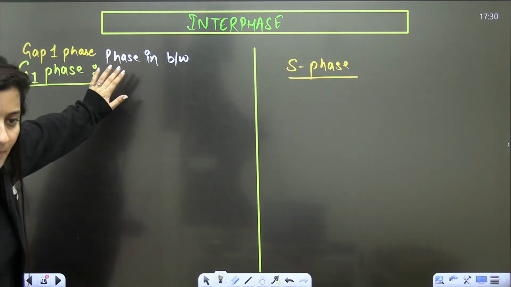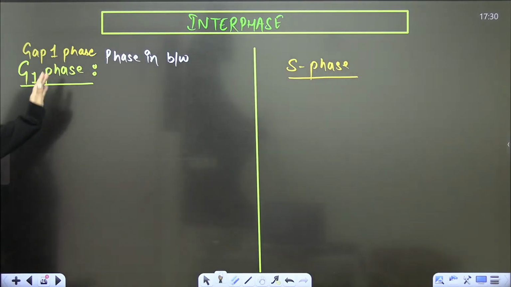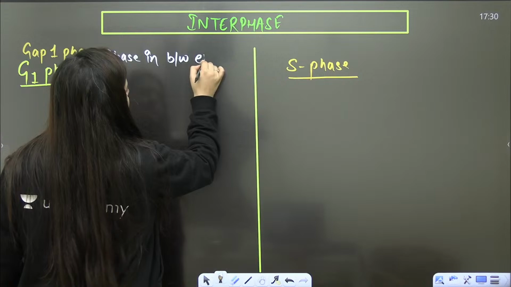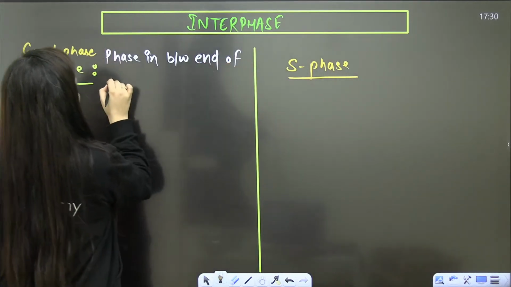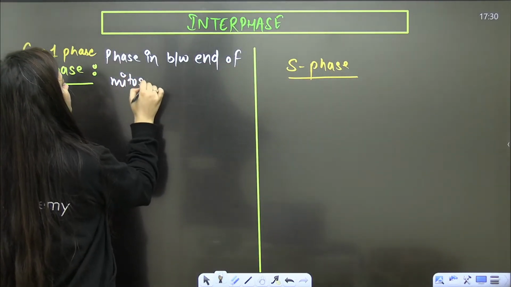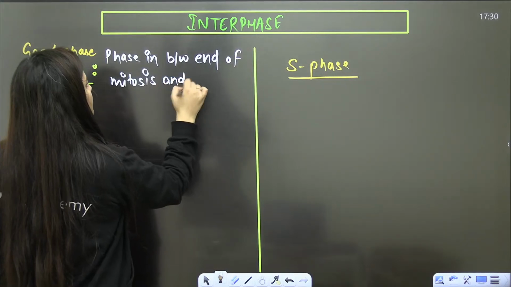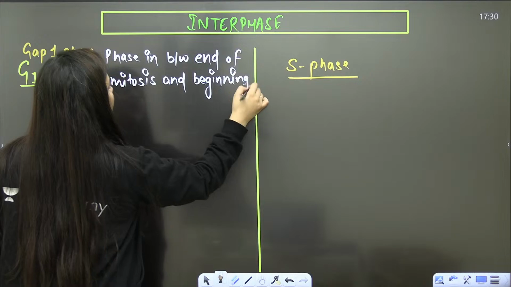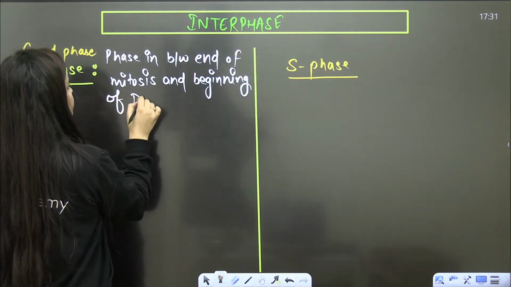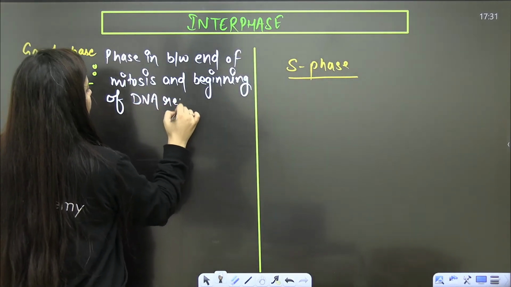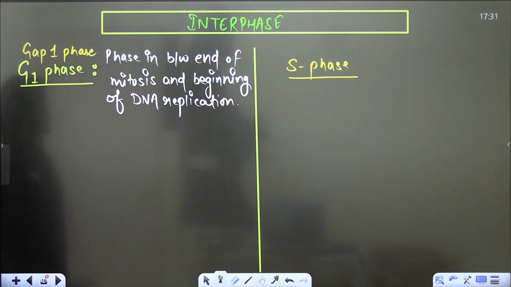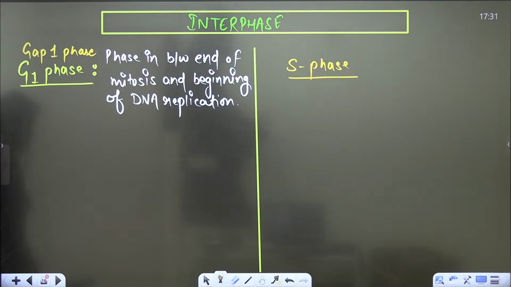We will also talk about G0, but firstly let's finish this. So it is the phase in between the end of mitosis and the beginning of DNA replication. Of course.